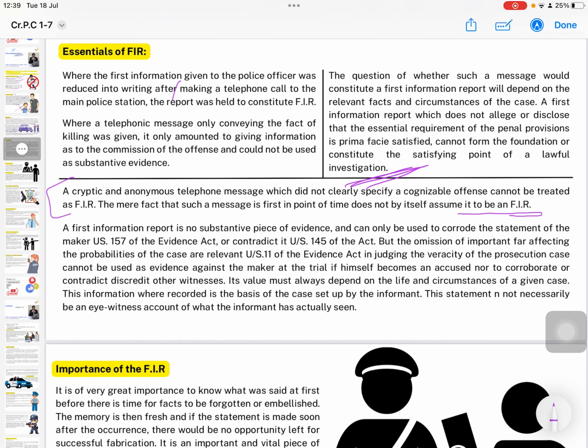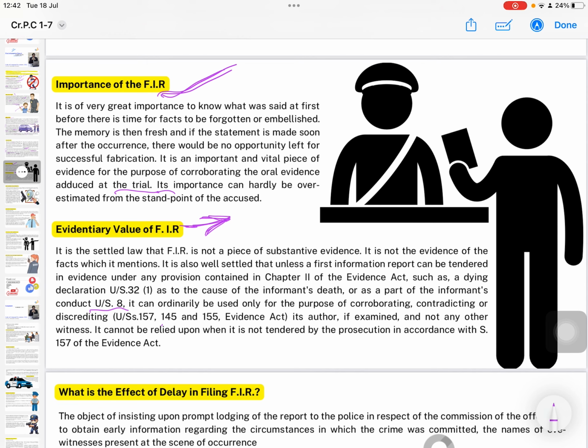It is also well established that unless a first information report can be tendered in evidence under any provision contained in Chapter 2 of the Evidence Act, such as a dying declaration under Section 32(1) as to the cause of the informant's death, or as part of the informant's conduct under Section 8, it can ordinarily be used only for the purpose of corroborating, contradicting, or discrediting under Sections 157, 145, 155 of the Evidence Act, etc. Its author, if examined, and not any other witness, cannot rely upon it when it is not tendered by the prosecution in accordance with Section 157 of the Evidence Act.